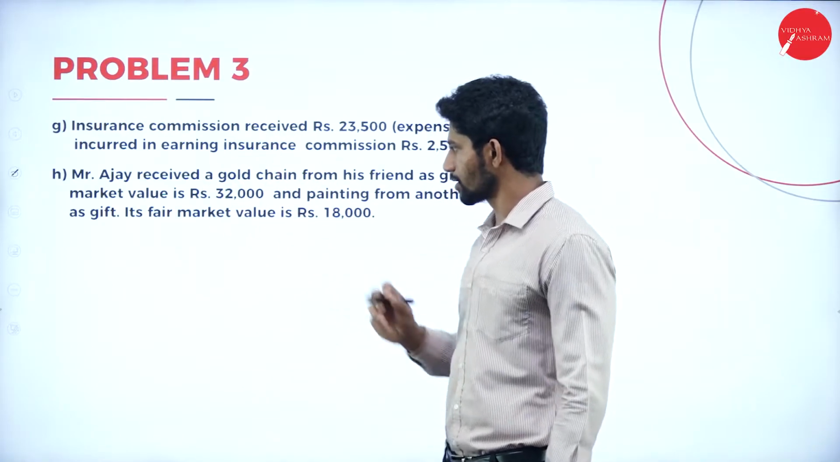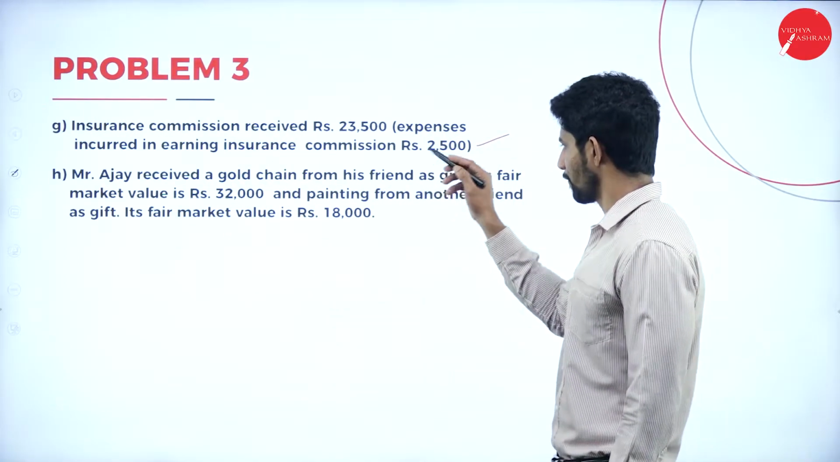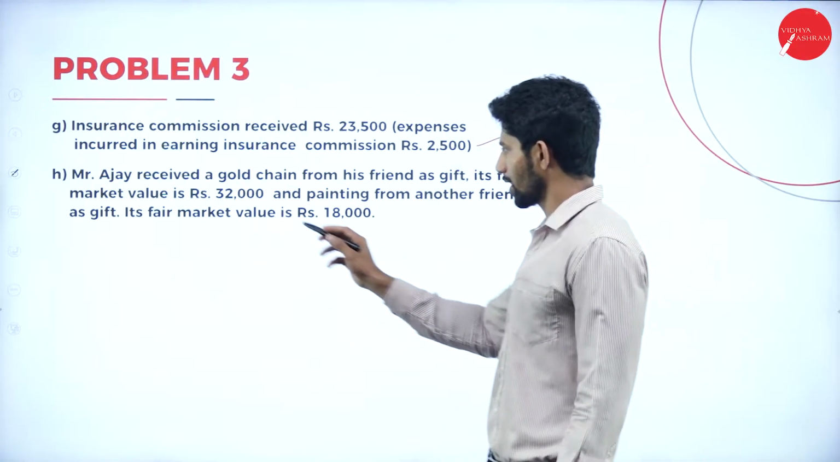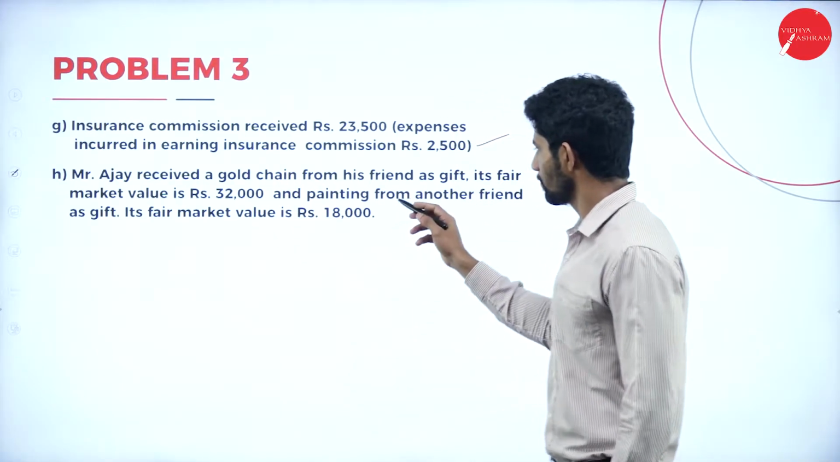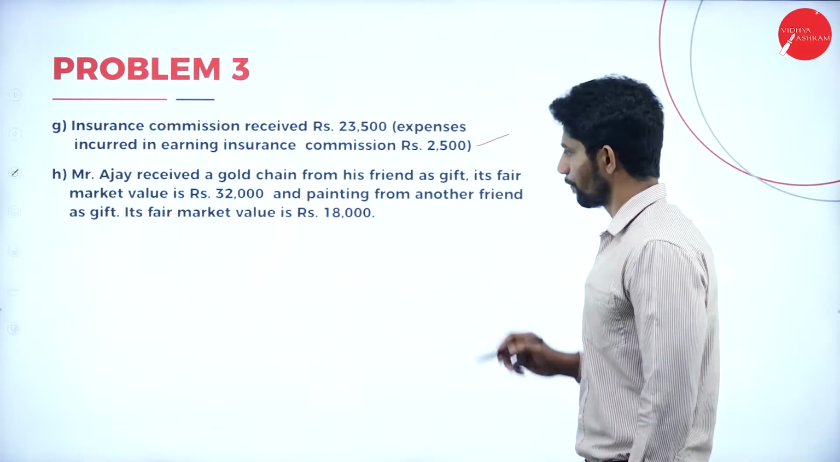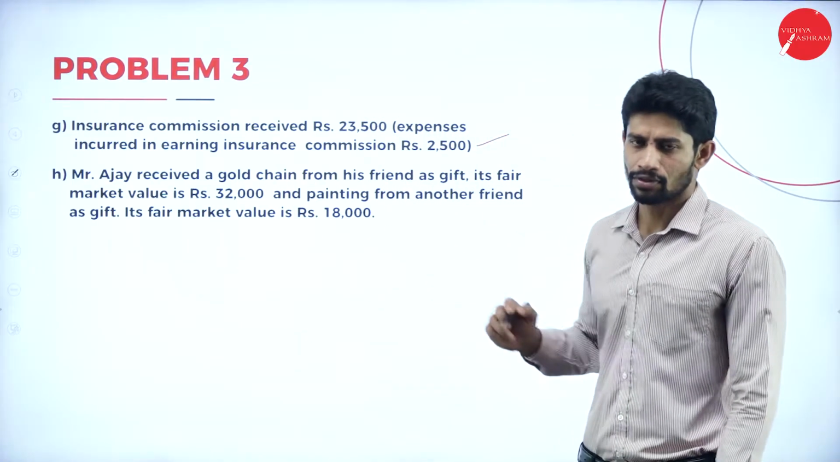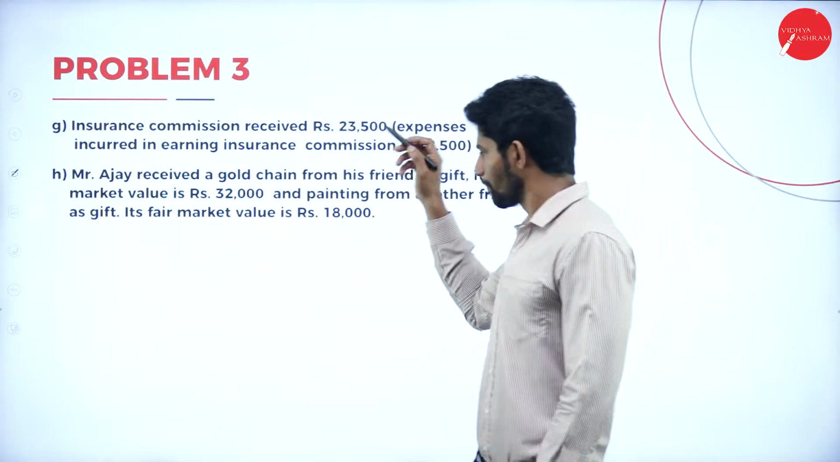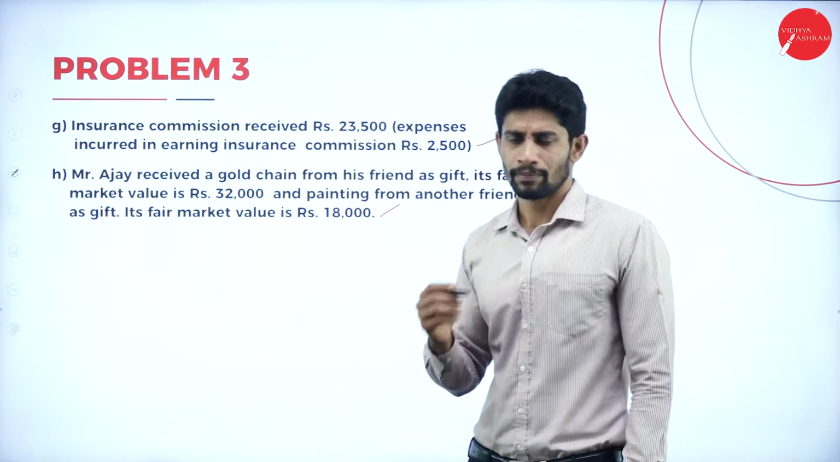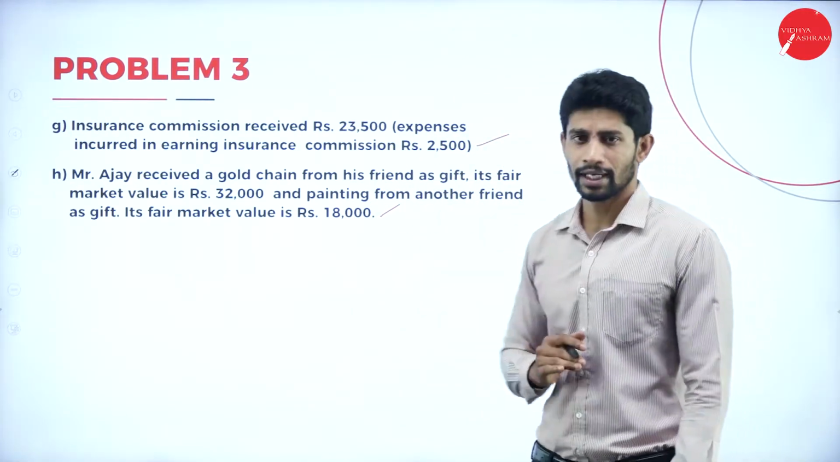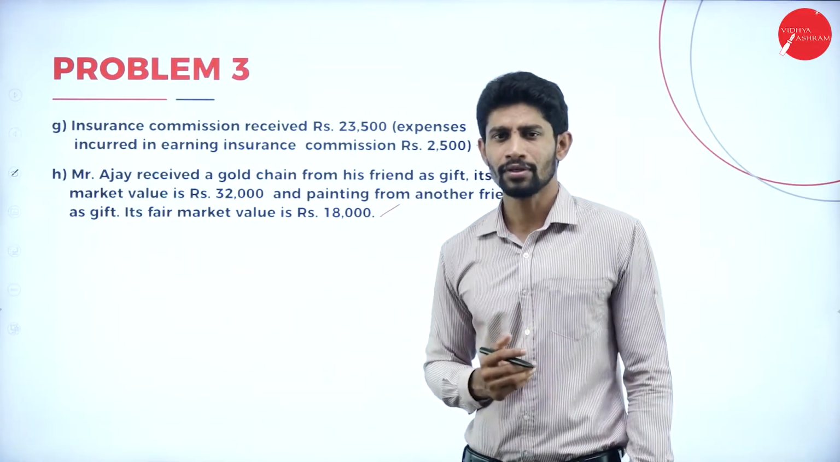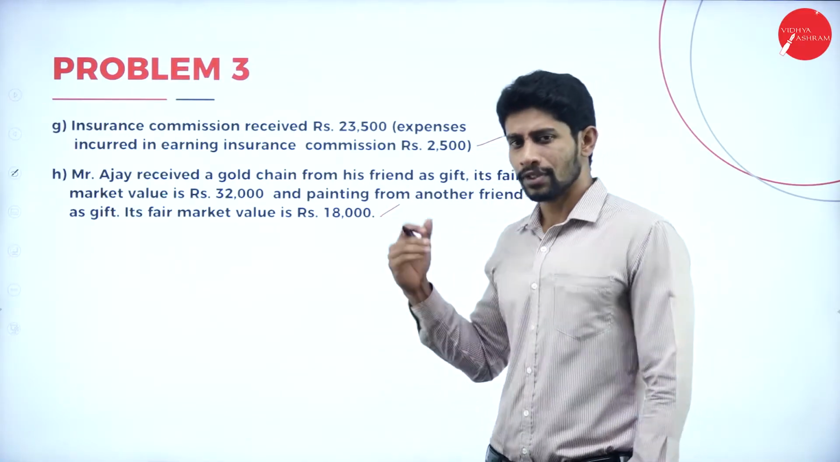Next, Mr. Ajay received a gold chain from his friend as a gift. Its fair market value is 32,000, and a painting from another friend as a gift, its fair market value is rupees 18,000. So we will look into this particular point while we are solving the problem. So these are all the points which they had given. So based on this information, we are supposed to solve this problem.